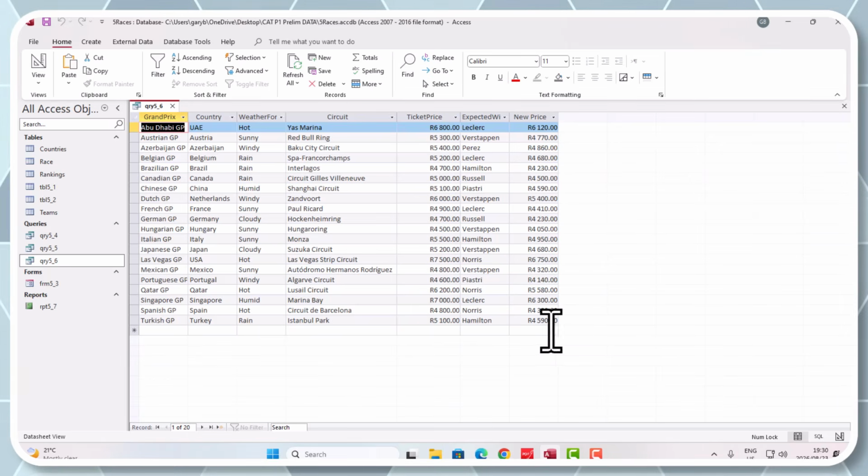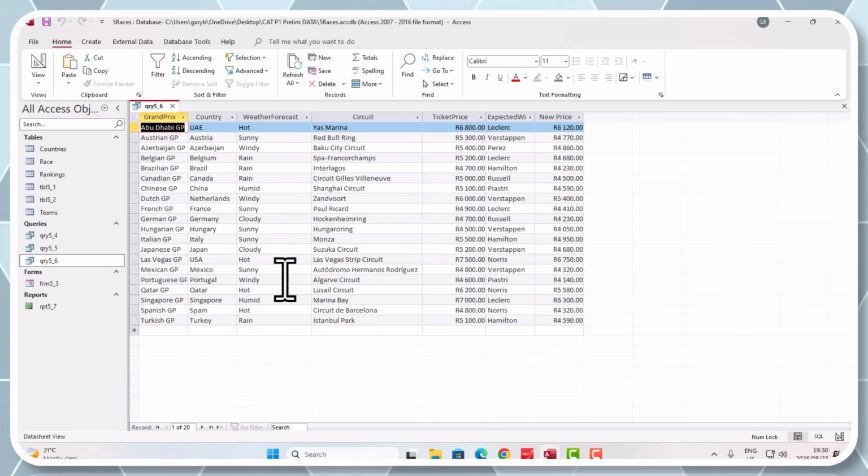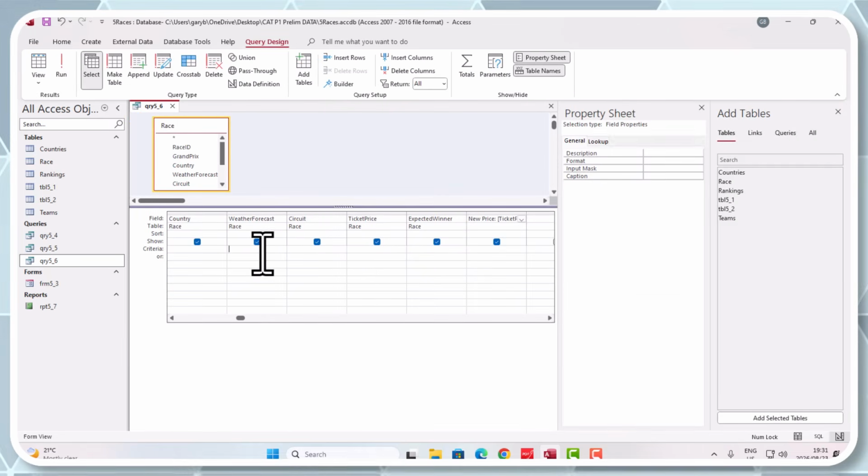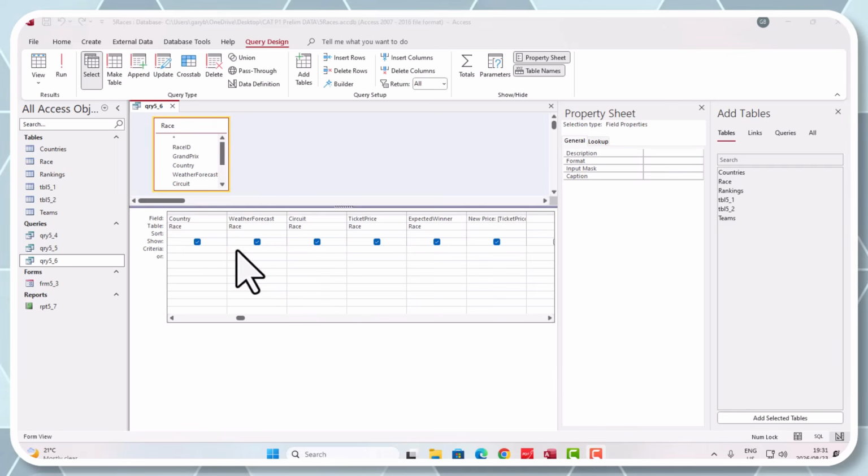Okay, guys, there's just one thing left. They said for rainy days. Now, we do not know when it's rainy days, but we can see here, look here, weather forecast. Can you see that? Right, so we need to now put in some criteria here to only show the rainy days. That's what they wanted in the question. So let's go back to design view again. Right, and we're looking at the forecast. And the word we're looking for is rain. We saw that there. Okay, so it's important to look between your data sets, not just play the query, guys.